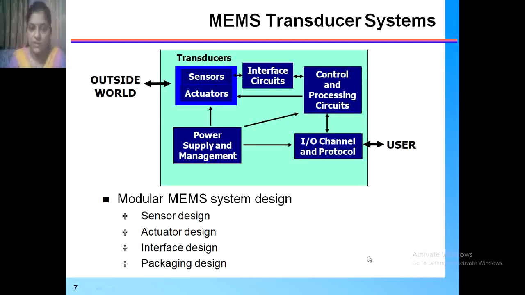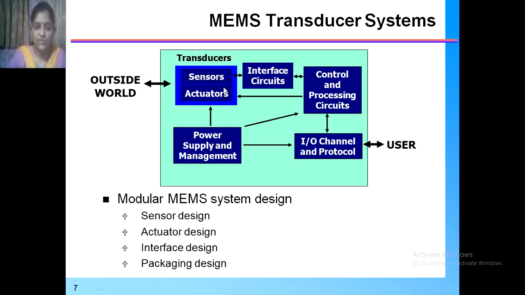Then let us see the operation of the MEMS transducers as well as the system. The modules of MEMS system design are sensor design, actuator design, interface design and packaging design. This box represents the MEMS system or module. From the outside world we can take any physical quantity, and the user will get the converted physical quantity as another signal.